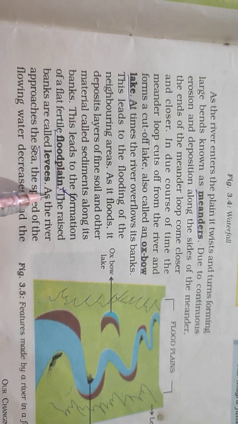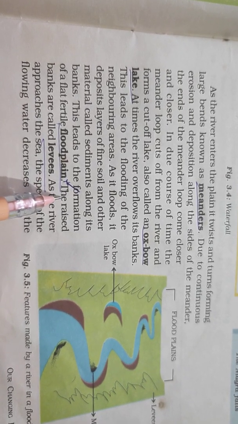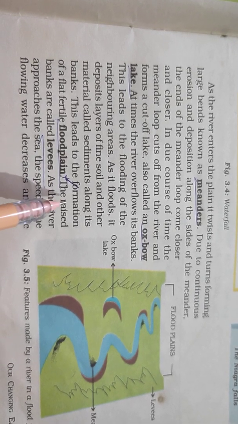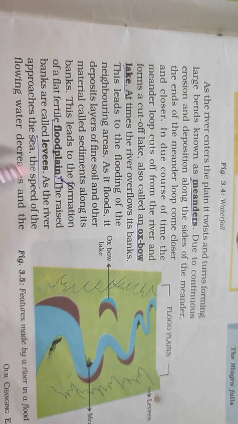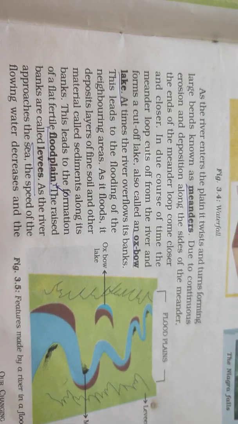And the raised banks are called levees. So the coarse material deposited close to the river forms a long and low wall along a bank known as natural levee. As the river approaches the sea, the speed of flowing water decreases.